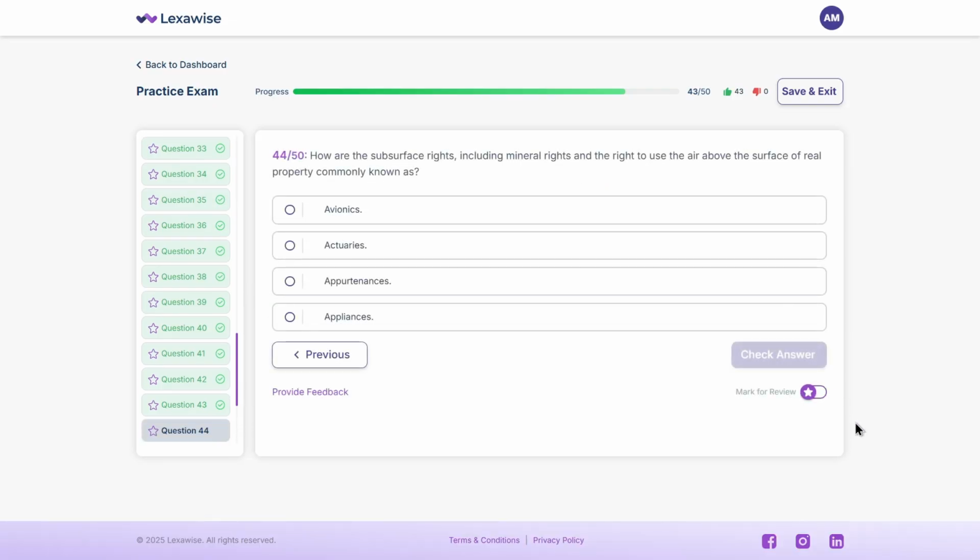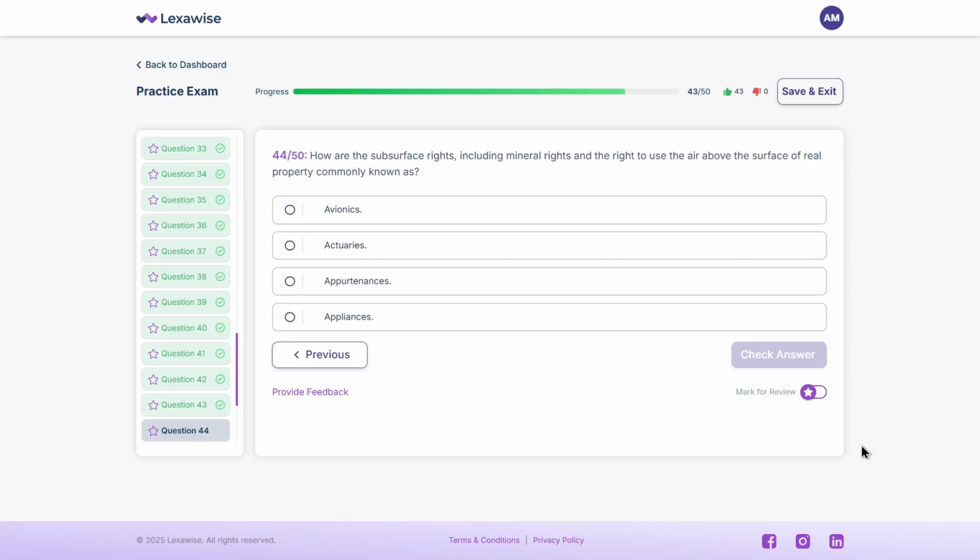How are the subsurface rights, including mineral rights and the right to use the air above the surface of real property, commonly known? A. Avionics. B. Actuaries. C. Appurtenances. D. Appliances. Take a second.